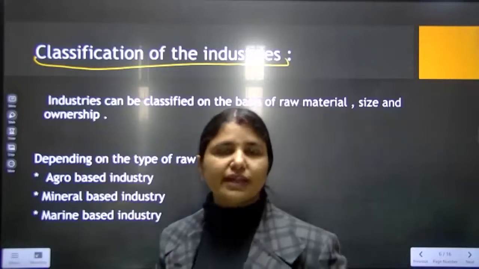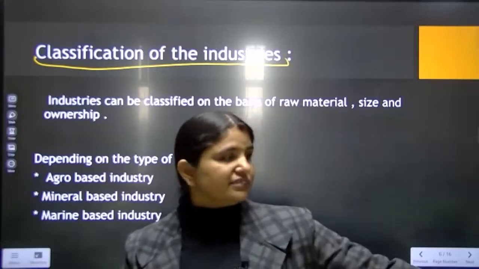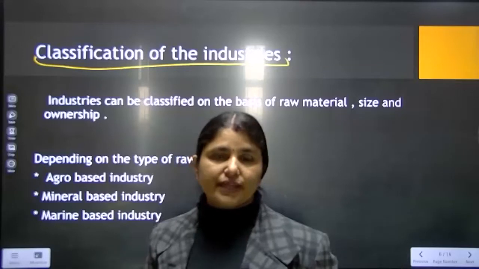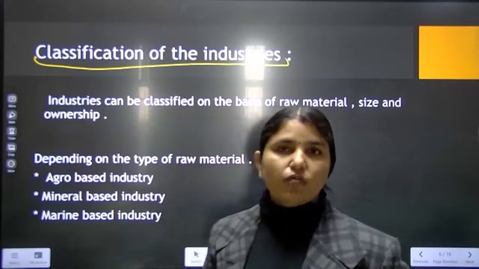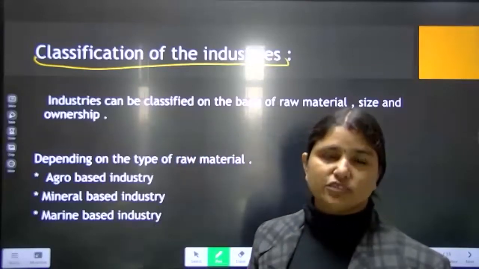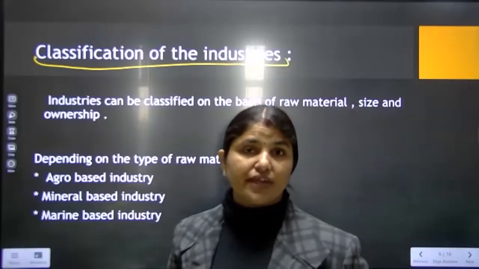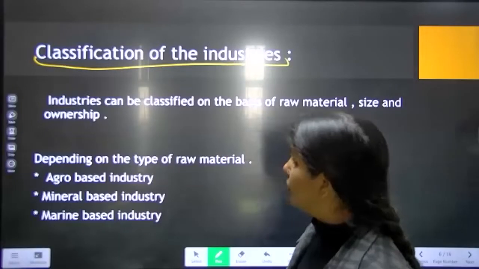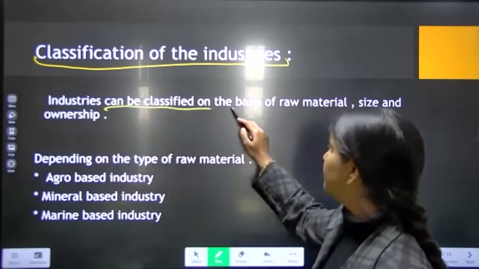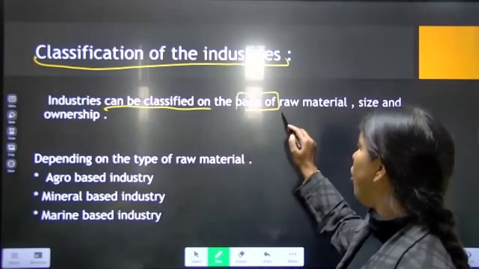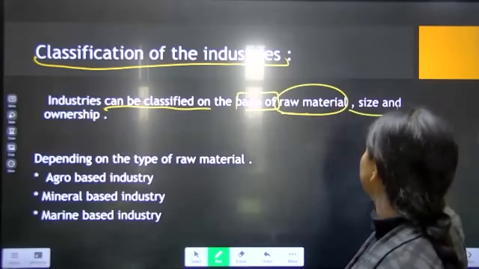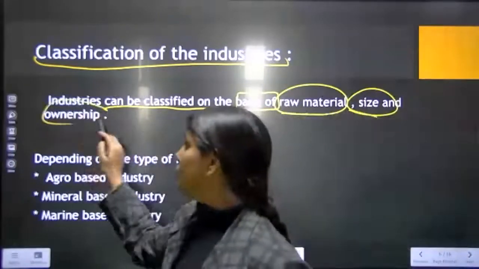What do you mean by classification? Classification means different types. We will see the different types of industries, or how we can divide industries into different types. Industries can be classified on the basis of raw material, size, and ownership.